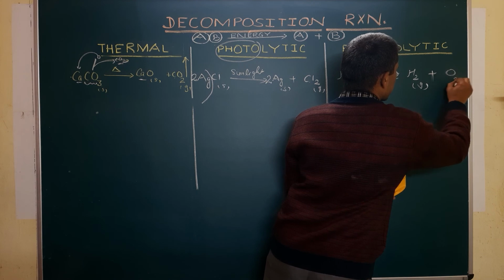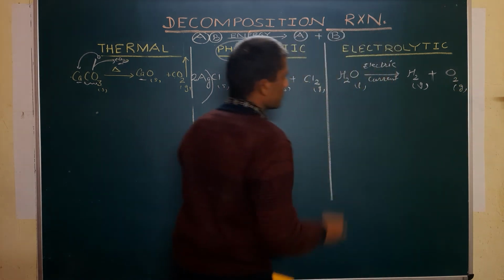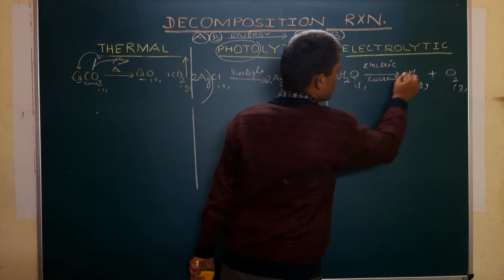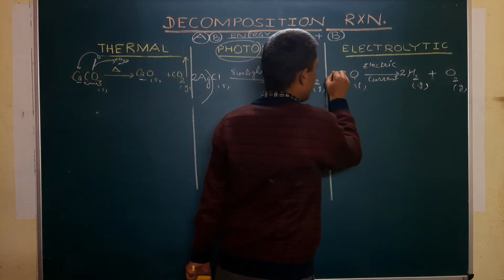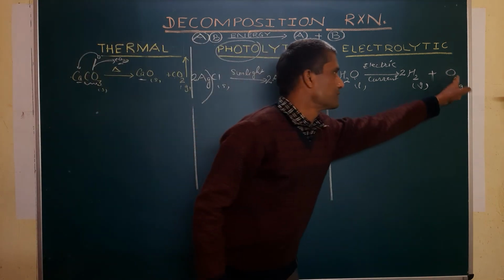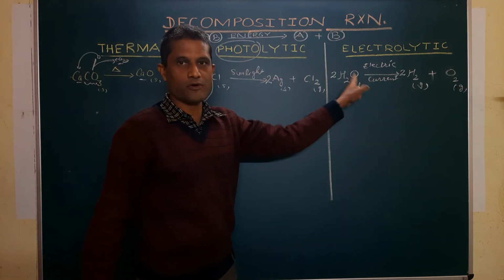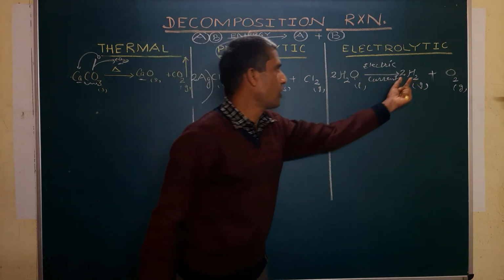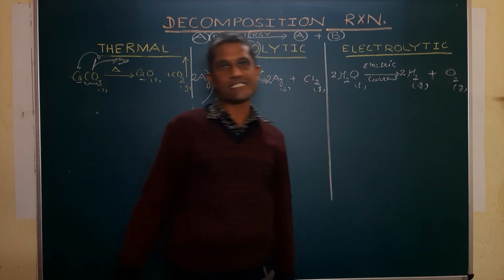Here it is, O2. And for the balancing here, oxygen and hydrogen, it is 2 and it is 2. Okay, 2 atoms of oxygen. Here it is 1 atom of oxygen. It is multiplied by 2, so 2 to 4, and hydrogen atoms 4. So hydrogen gas and oxygen gas are being liberated.